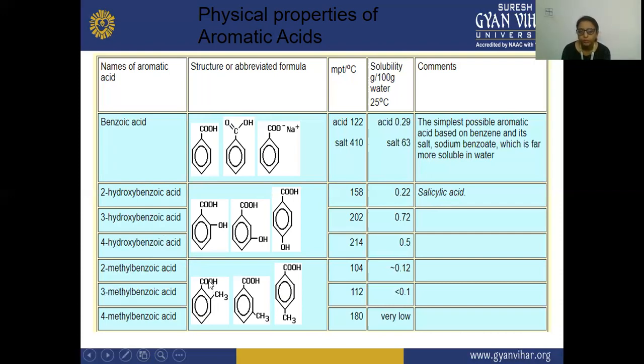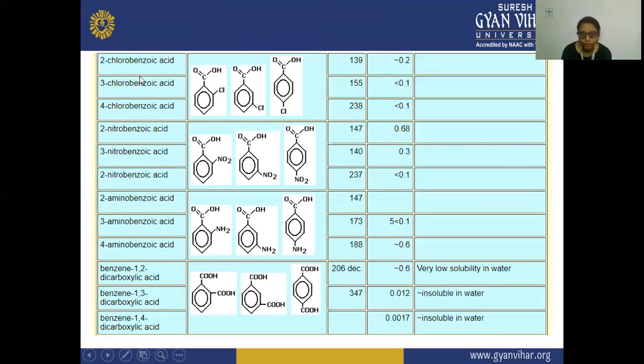The 2-methylbenzoic acid's melting point is 104, this one is 112, and this is 180. The solubility is approximately 0.12, this is less than 0.1, and this is very low. Solubility is very low in water. Next is your 2-chlorobenzoic acid, 3-chlorobenzoic acid, and 4-chlorobenzoic acid. This is on the ortho position, this is on the meta position, and chlorine is on the para position.